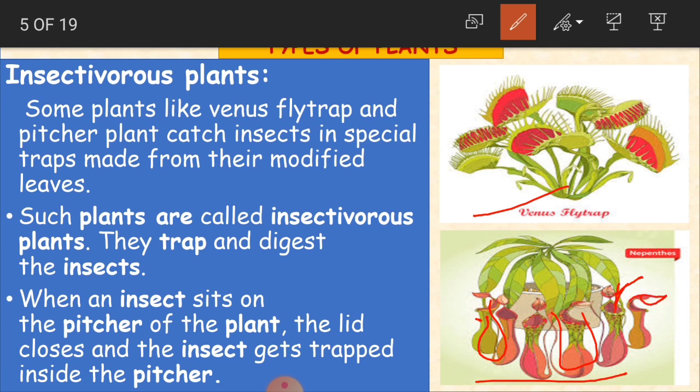These are the lids. Now it is open, and when the insect comes and sits here, the lid is going to close, and the insect gets stuck inside the leaf of the pitcher plant, and the plant is going to eat it as its food and it gets digested. Clear children? So this is what an insectivorous plant is.